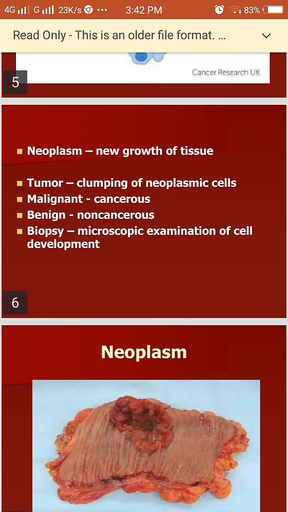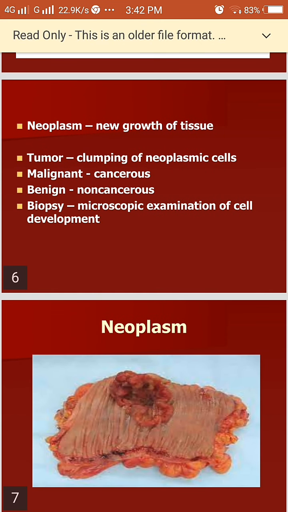The different terms used in cancer are neoplasm, tumor, malignant, benign and biopsy. These are the important terminologies used in cancer. Neoplasm means new growth of tissue. Tumor is a clumping of neoplasmic cells. Malignant means cancerous cell growth. Benign means not cancerous cells. Biopsy is one type of test. It's a microscopic examination of cells.